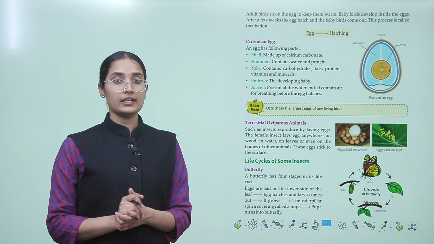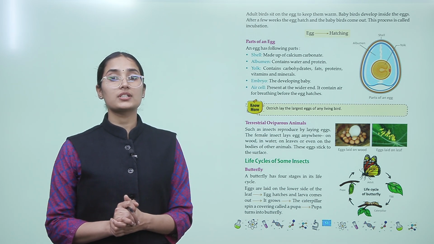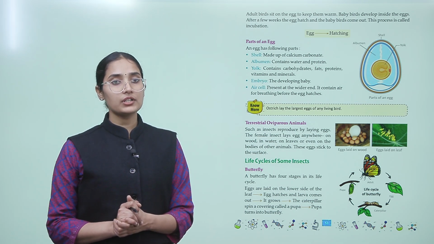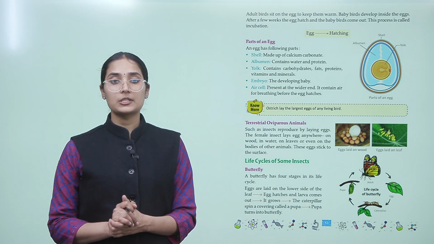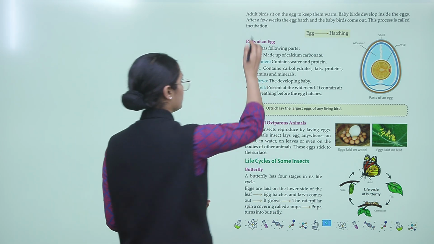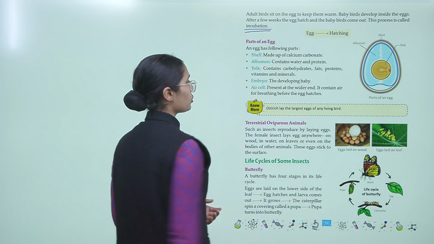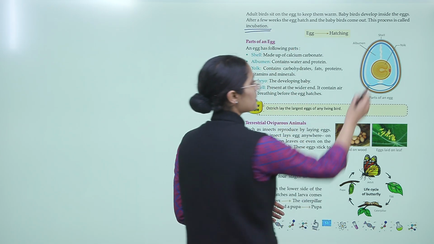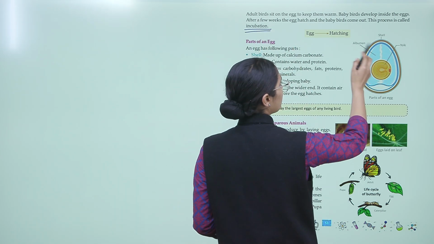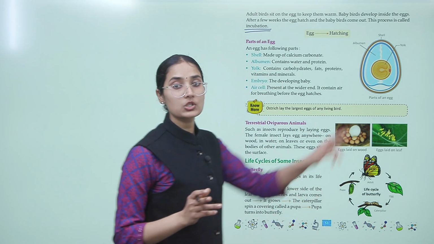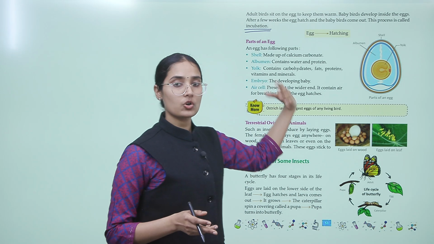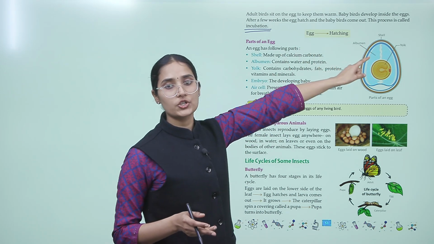Adult birds sit on the eggs to keep them warm. Baby birds develop inside the eggs. After a few weeks, the eggs hatch and the baby birds come out. This process is called incubation. So what happens during incubation? This is the yolk, the yellow part of the egg. It is surrounded by a jelly-like substance called albumin, and this is all covered inside a shell.